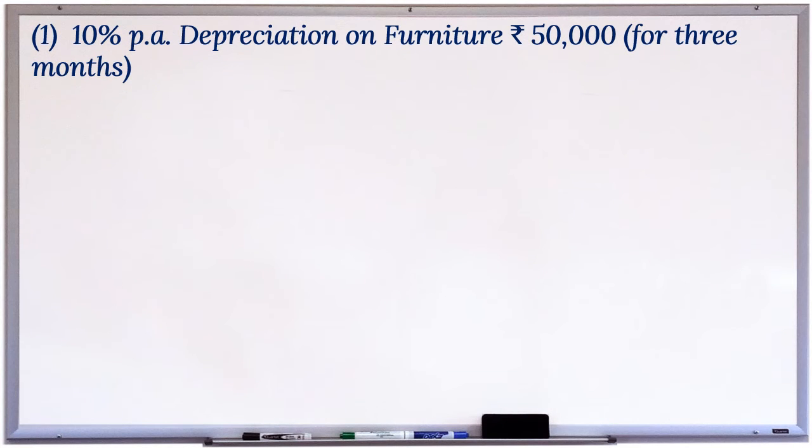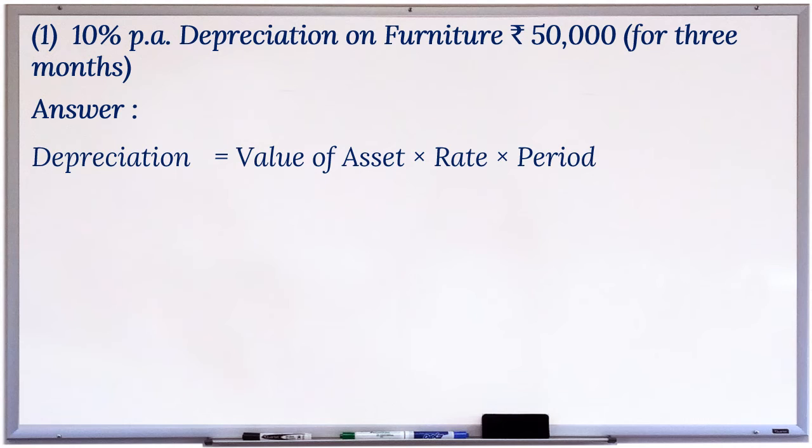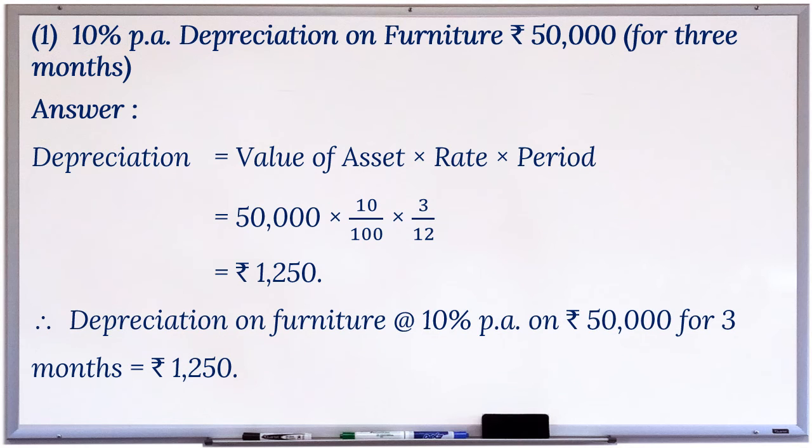1. 10% per annum depreciation on furniture rupees 50,000 for 3 months. Answer. Depreciation is equal to value of asset multiplied by rate multiplied by period, which is 50,000 multiplied by 10 divided by 100 multiplied by 3 divided by 12, which is equal to rupees 1,250. Therefore, depreciation on furniture at the rate of 10% per annum on rupees 50,000 for 3 months is equal to rupees 1,250.